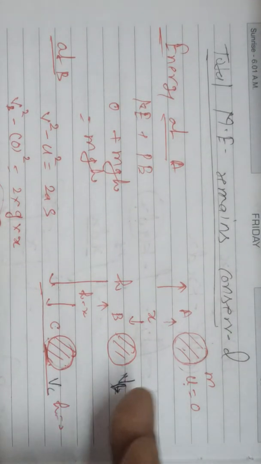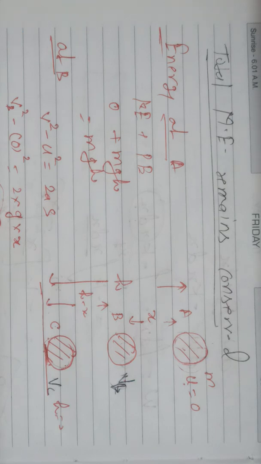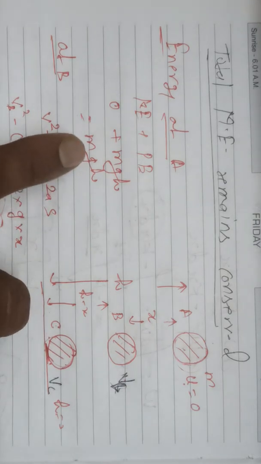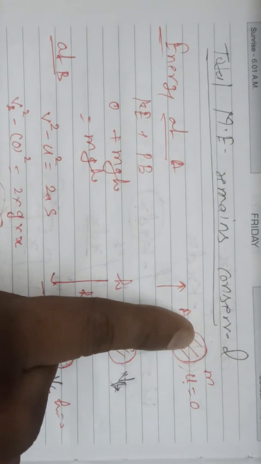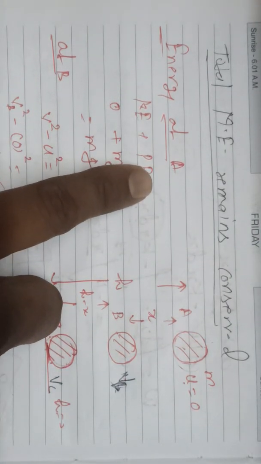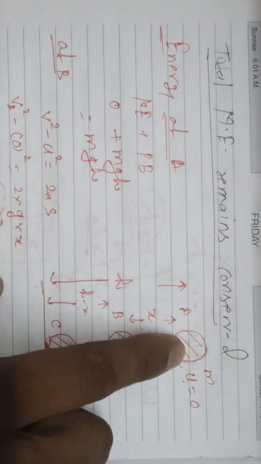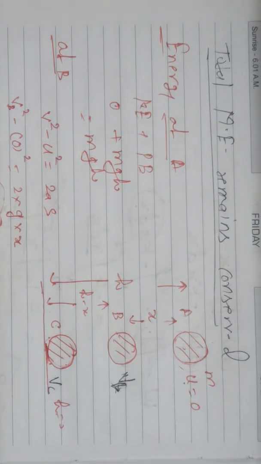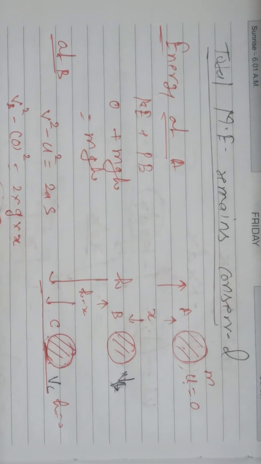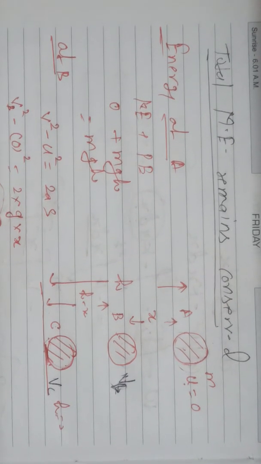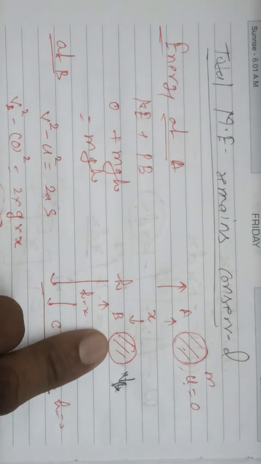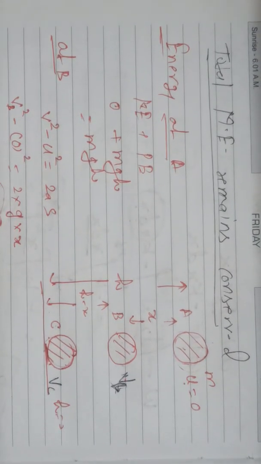And at this point C, suppose the speed is vc. We need to show that at least at these three points, the energy is the same. So first we will find the total energy at A. Total energy at A will be kinetic energy plus potential energy. As the speed is 0 here, the kinetic energy will be 0 and the potential energy will be mgh. When we find the potential energy, we take the height from the floor, from the bottom.